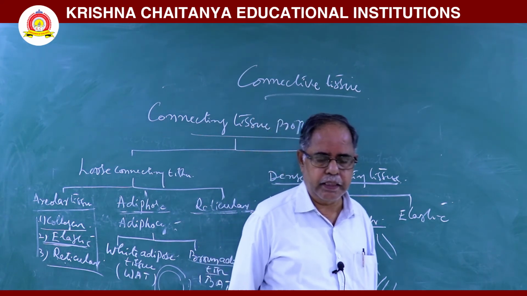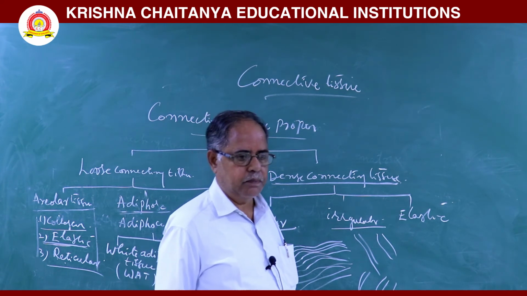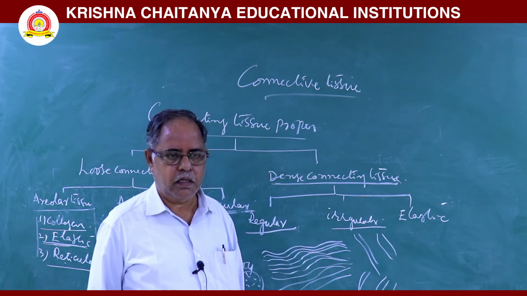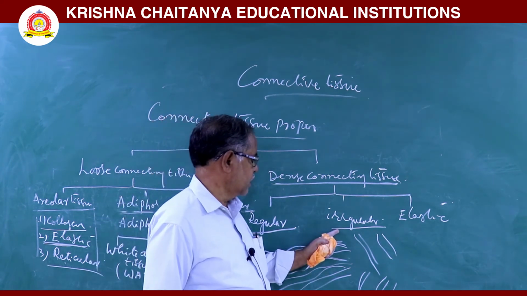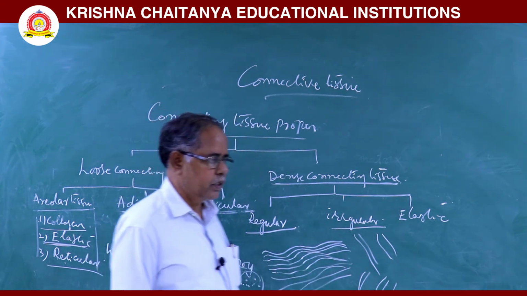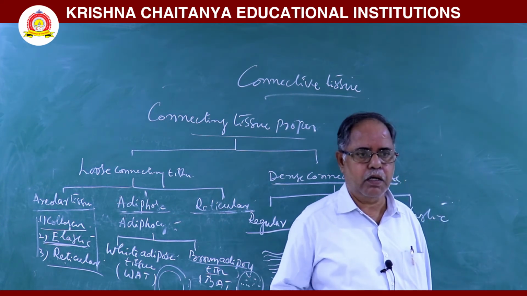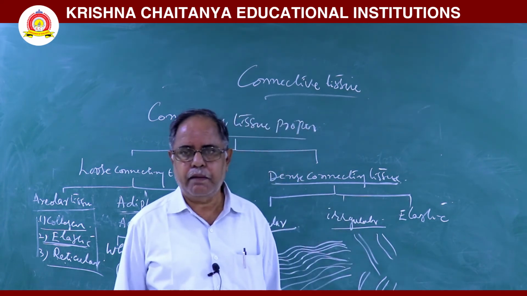It is also present in the joint capsule and the heart walls. So this irregular dense connecting tissue is seen in periosteum, endosteum, heart walls and joint capsules.